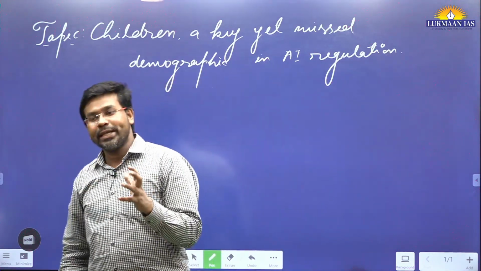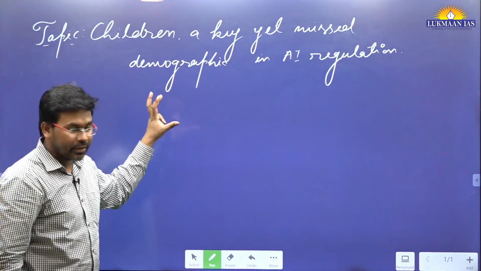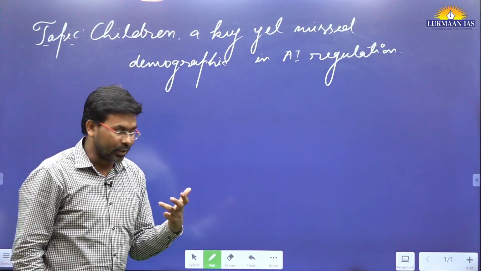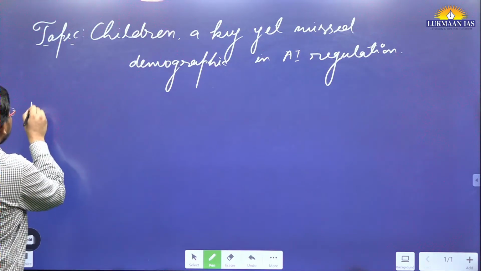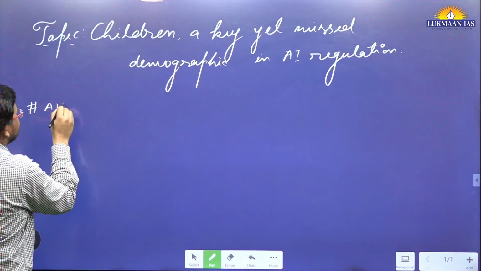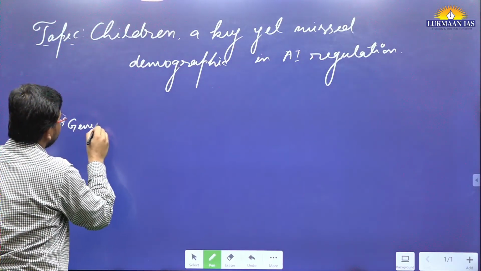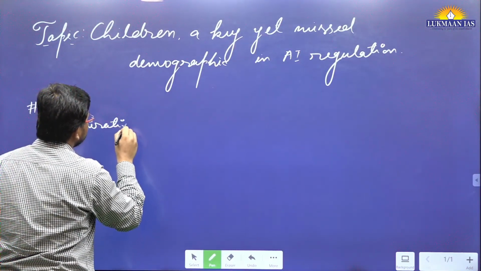Now we need to understand the context of this topic first, then we are going to talk about how important the rights of children are. Okay, so the thing is, we know artificial intelligence has gained importance because of the launch of generative AI, right?